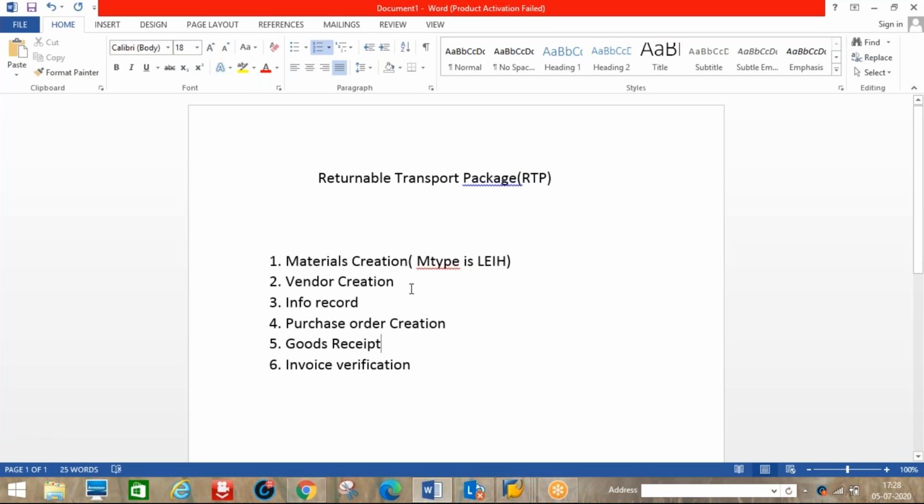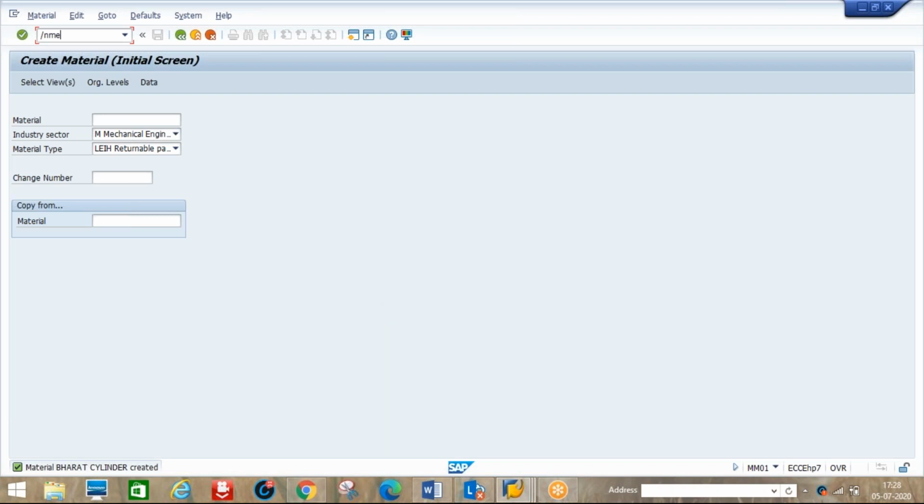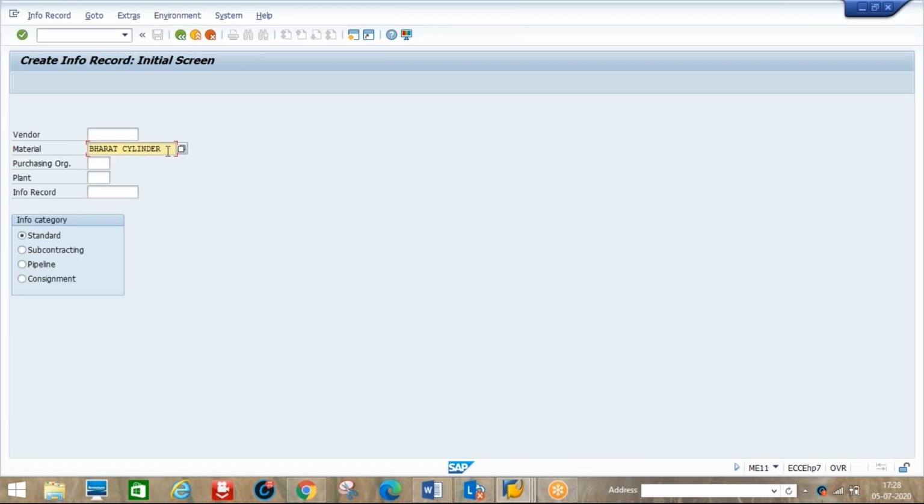So now the material is created. Material creation is over. The vendor is an existing vendor, anyone we can use, no problem. Next is the info record. Whenever you create an info record, the cylinder is not required. We need it only for the finished materials, where we have to maintain the prices. For example, ME11. The Bharat gas we created is a cylinder, no need to be linked to a vendor.